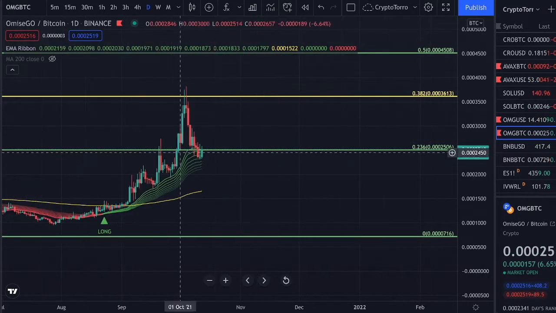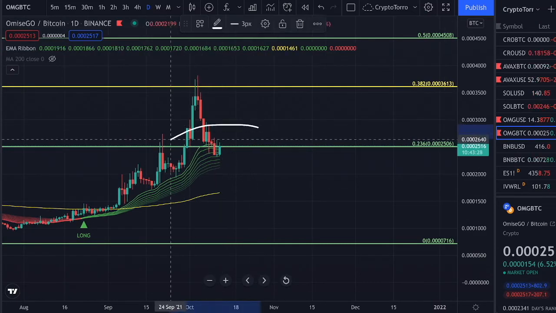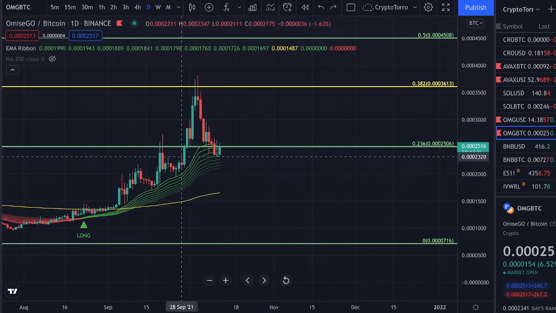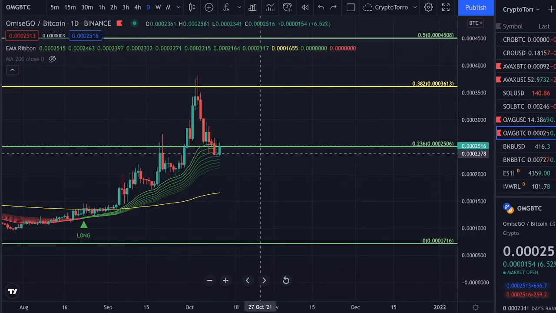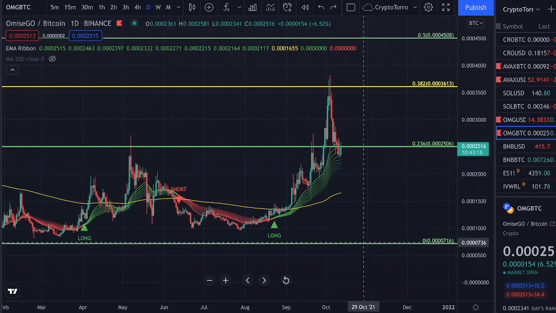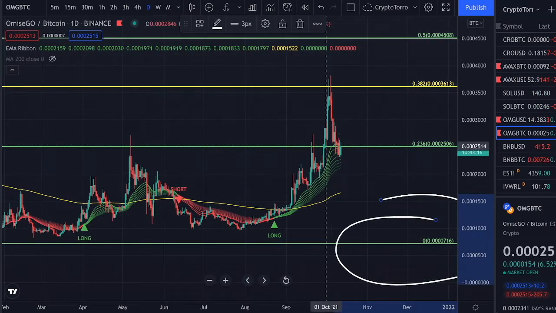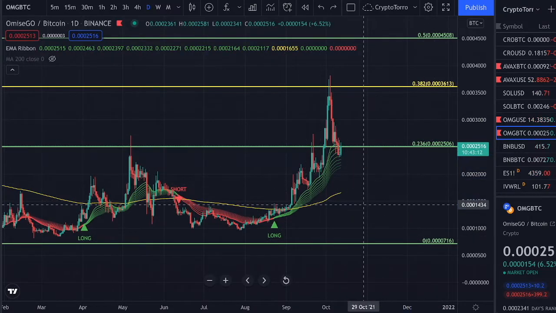As well, if we enable the EMA ribbon, you can clearly see that we are getting supported by it, and that is something of utmost importance if you ask me, due to the fact that the EMA ribbon will serve as a level of support, and therefore I am quite confident that we will be able to hold strong on top of this level. If we are not able to hold strong, it would be quite unfortunate due to the fact that the next level is going to be the 0 level underneath, and therefore we might perhaps see a decline not only in strength but as well in its price action compared to the US dollar.